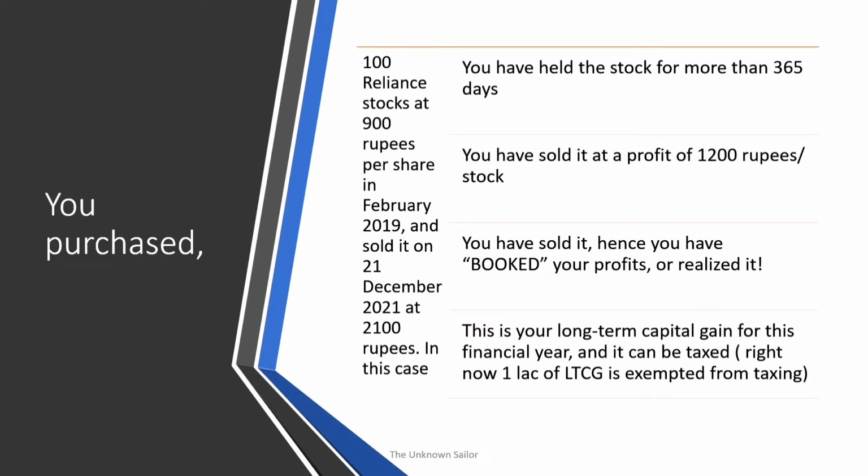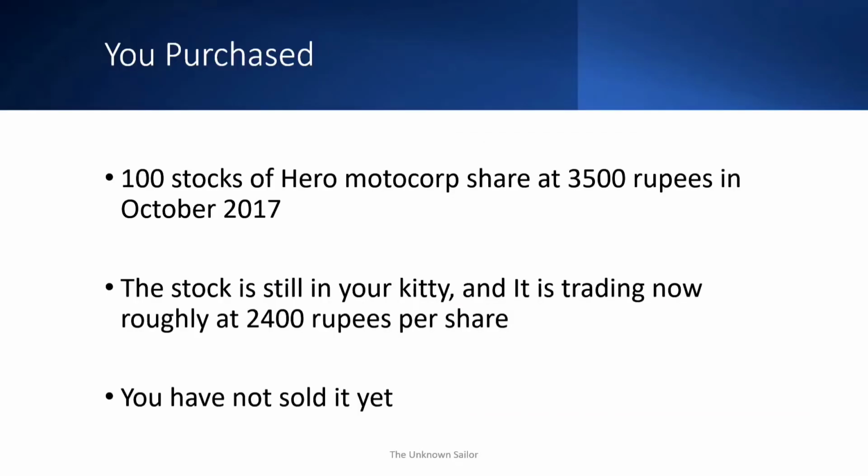Right now, the first 1 lakh of long-term capital gains that you do in any financial year is exempted from taxes, but from anything above that, you will be taxed 10% of your LTCG. You also purchased 100 stocks of Hero MotoCorp share at 3,500 rupees in October of 2017. The stock is still in your kitty because it is making losses right now and it is trading at around 2,400 rupees when we make this video. And since it is in loss, you're not selling it, you hope that it will come back up someday in future.